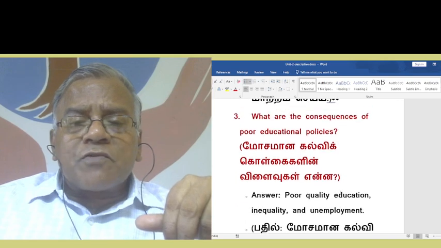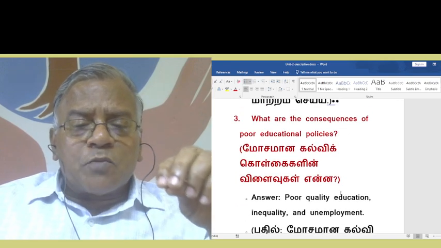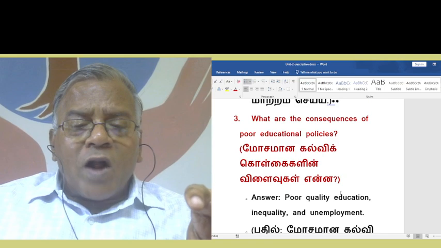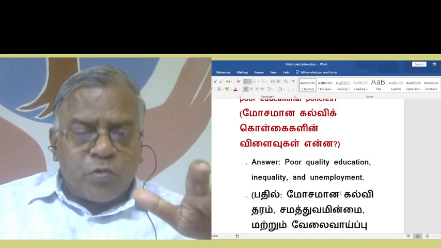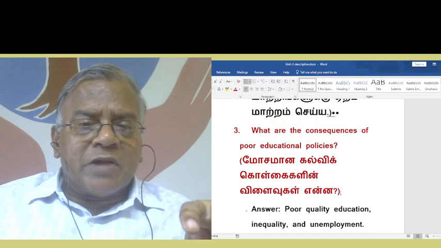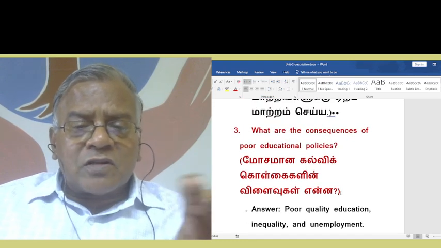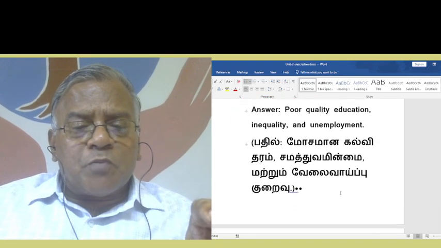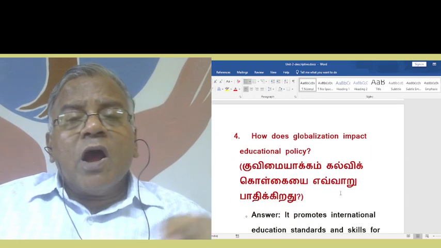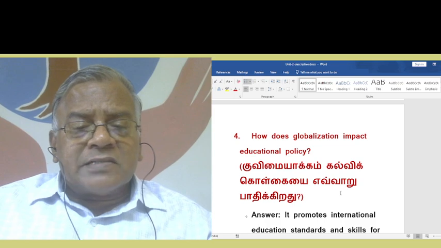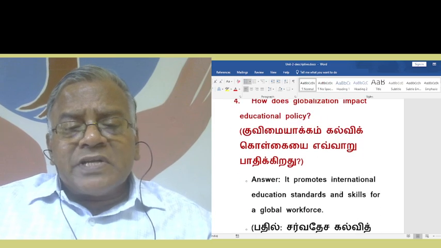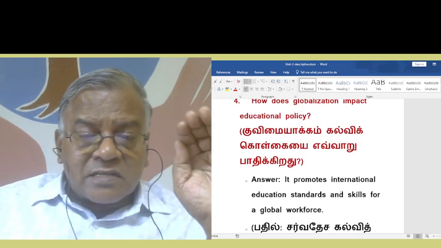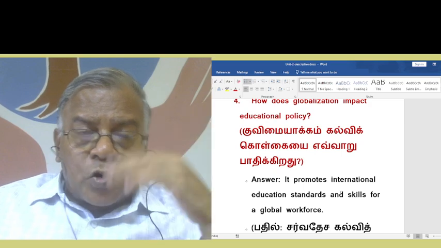What are the consequences of poor educational policies? Poor quality education, inequality, and unemployment. These are the consequences of poor educational policies, no doubt about it. How does globalization impact educational policy? It promotes international education standards and skills for a global workforce.